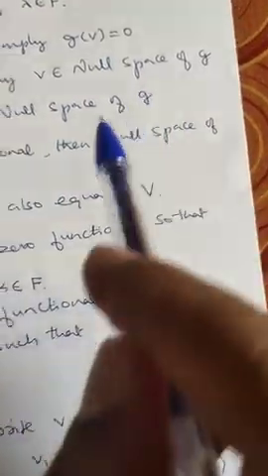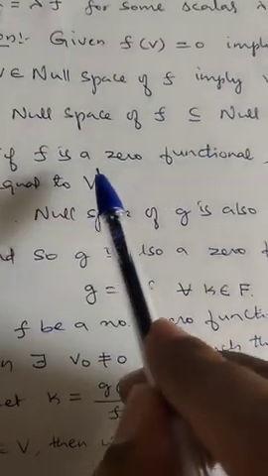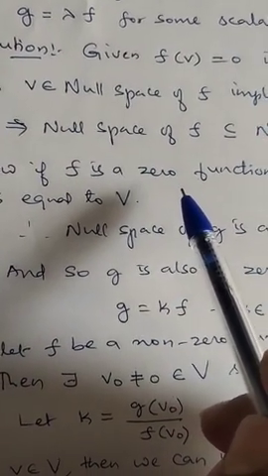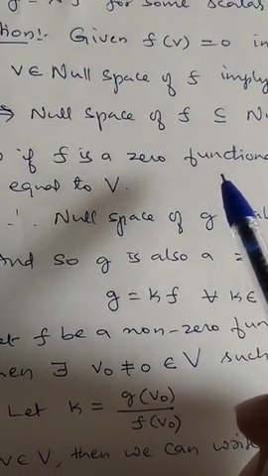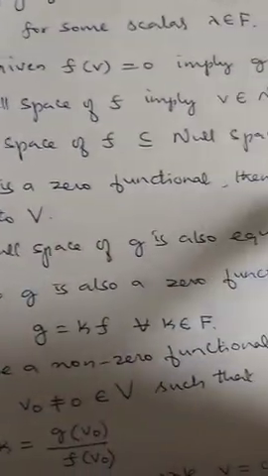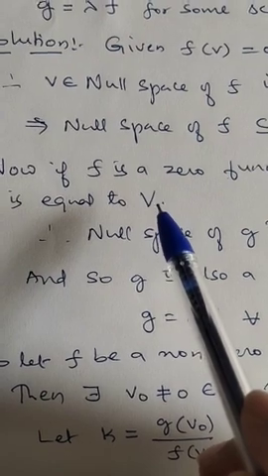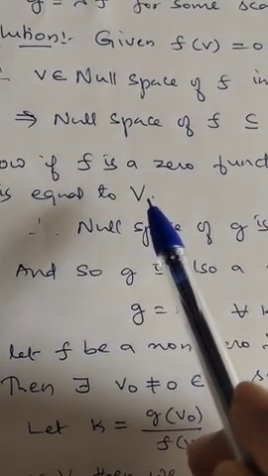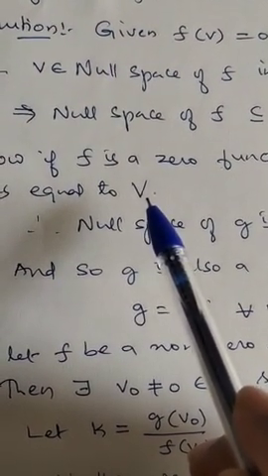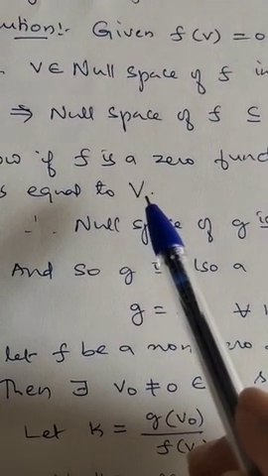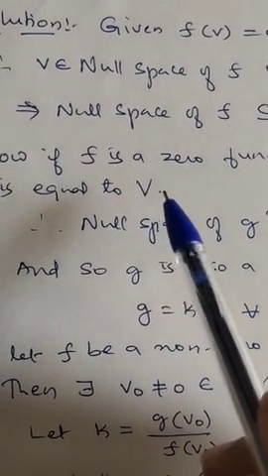Now, if F is a zero functional, meaning F of x is equal to 0 for every x, then what is the null space of F? The null space of a zero transformation is nothing but the whole vector space V, because the zero transformation carries every element of V to 0 only.